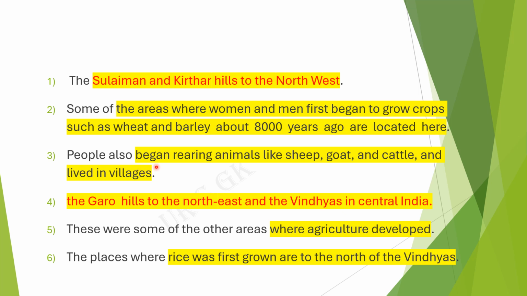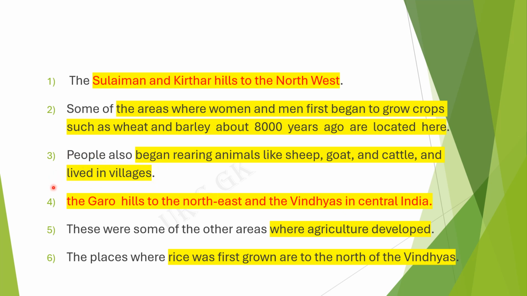Then people also began rearing animals like sheep, goat and cattle, and lived in villages. This is also very important: people started to live in groups, that is, in villages.